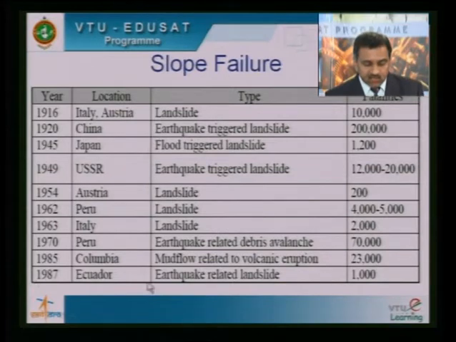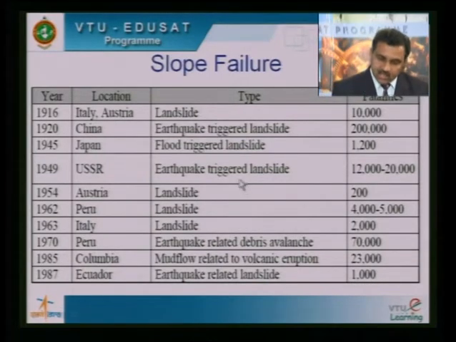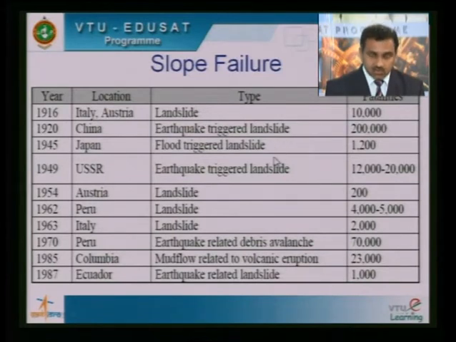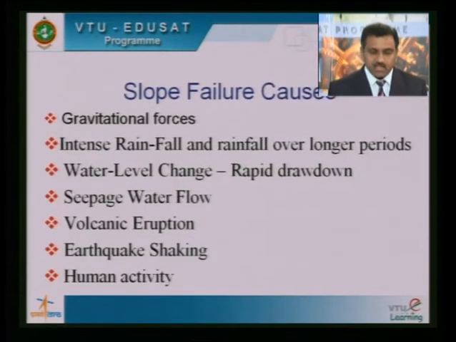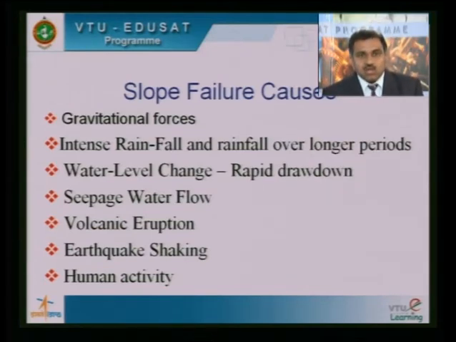In 1987 in Ecuador, an earthquake-related landslide caused 1,000 fatalities. So this slide gives the details of the fatalities because of landslide and slope failure, but there are a number of cases around us where slopes have failed, causing damage to infrastructure facilities such as canals, railway embankments, highway embankments, like that. Yes.